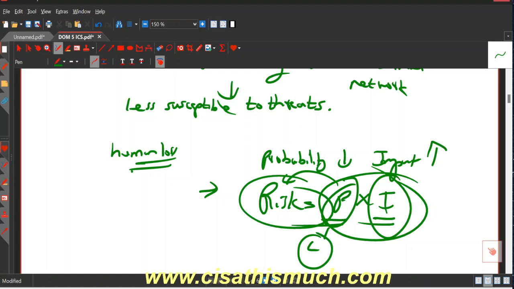So basically, it should be isolated from the other network, so that if tomorrow there is some malware or vulnerabilities in the other systems, they should not come here, because the impact will be huge, as we have seen earlier, right? So here we also make sure that there is isolation and network segmentation, right?